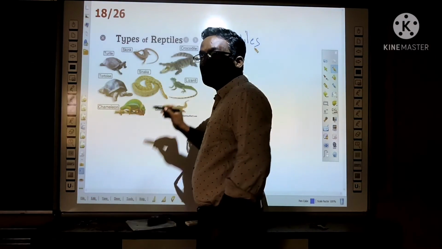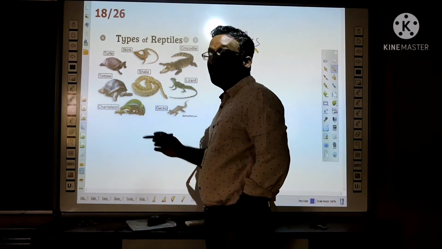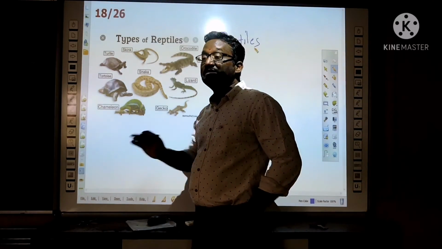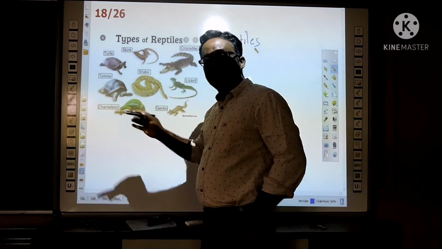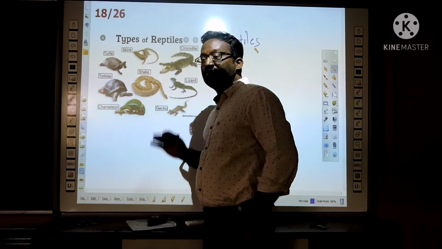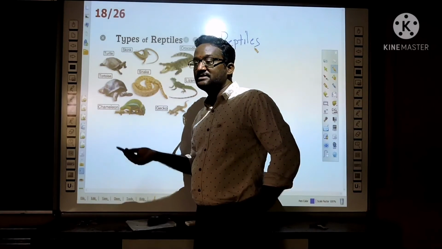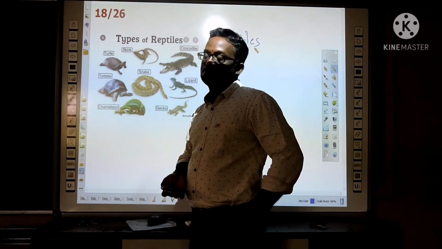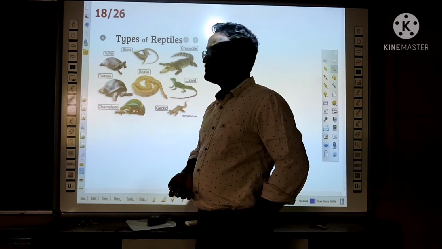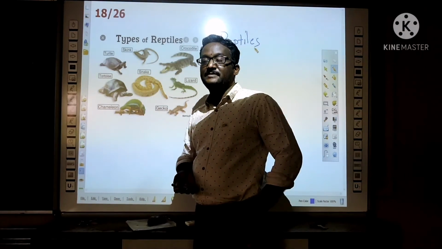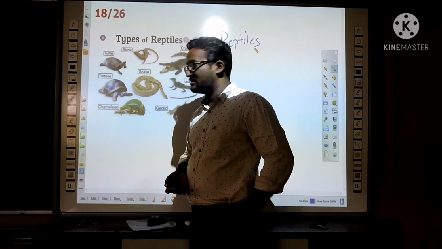In reptiles also a 3 chambered heart is there, but some reptiles have the 4 chambers like crocodile, but the 4th chamber is incompletely divided. In fishes 2 chambers, amphibians 3 chambers, in reptiles also 3 chambers and 4 chambers, which is incompletely divided. So there is a pulmonary respiration, that means respiring in the lungs.